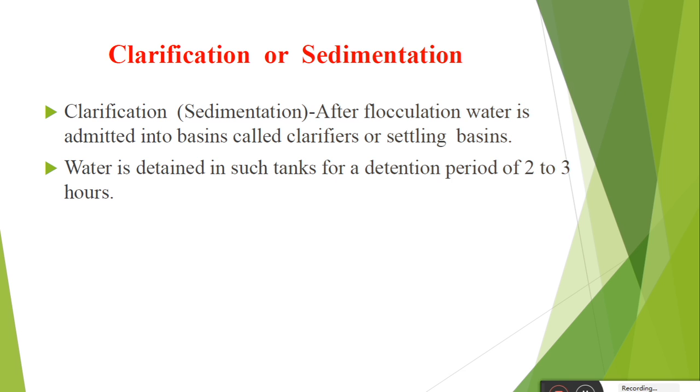So these are the four stages in the coagulation process: first the feeding, then mixing, flocculation, and clarification.